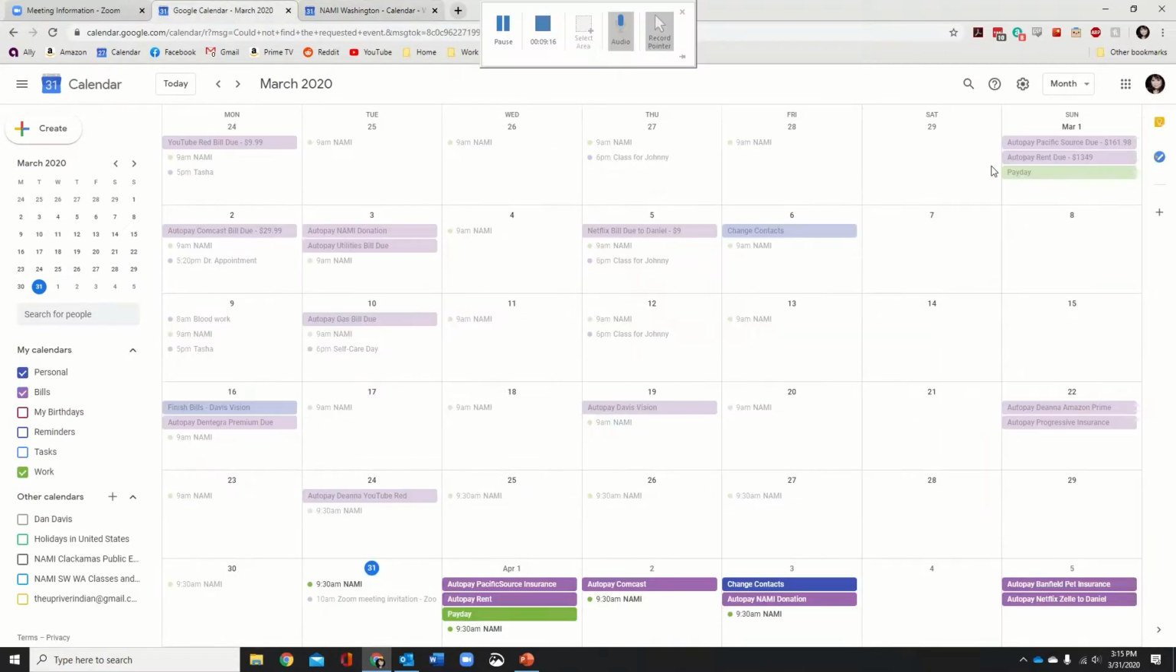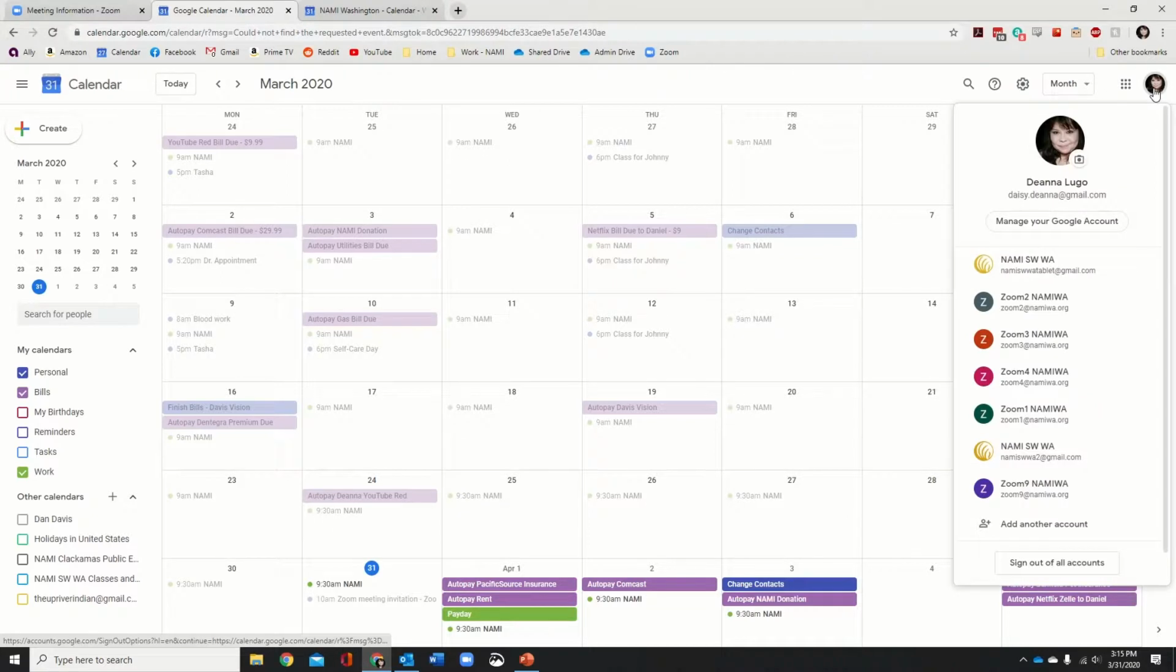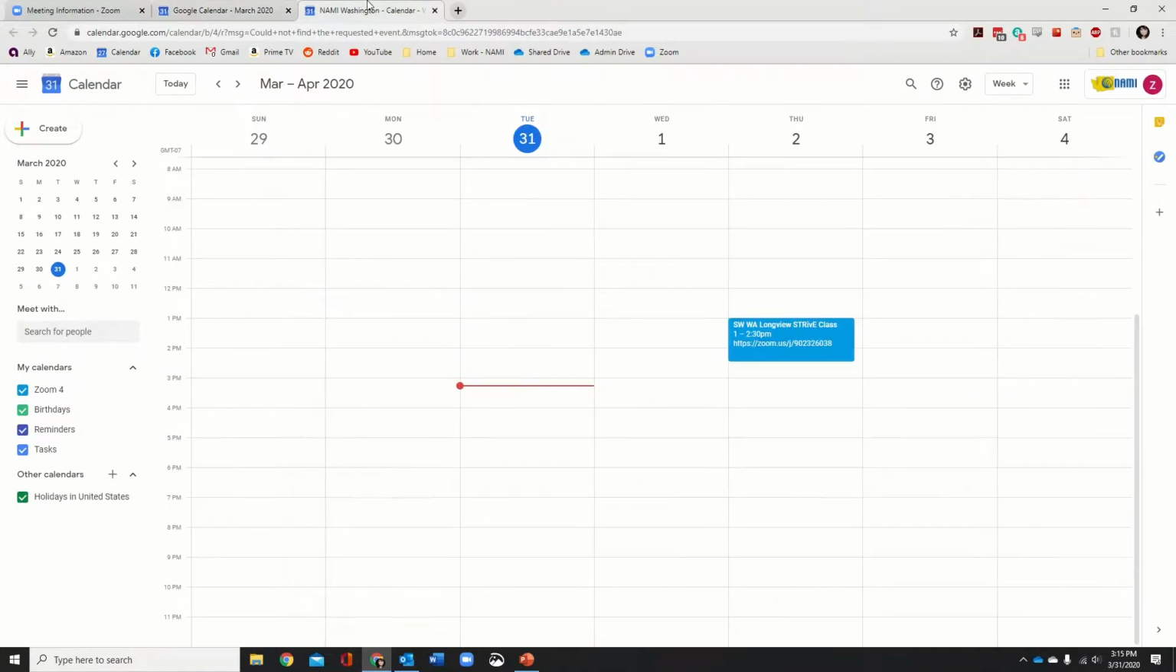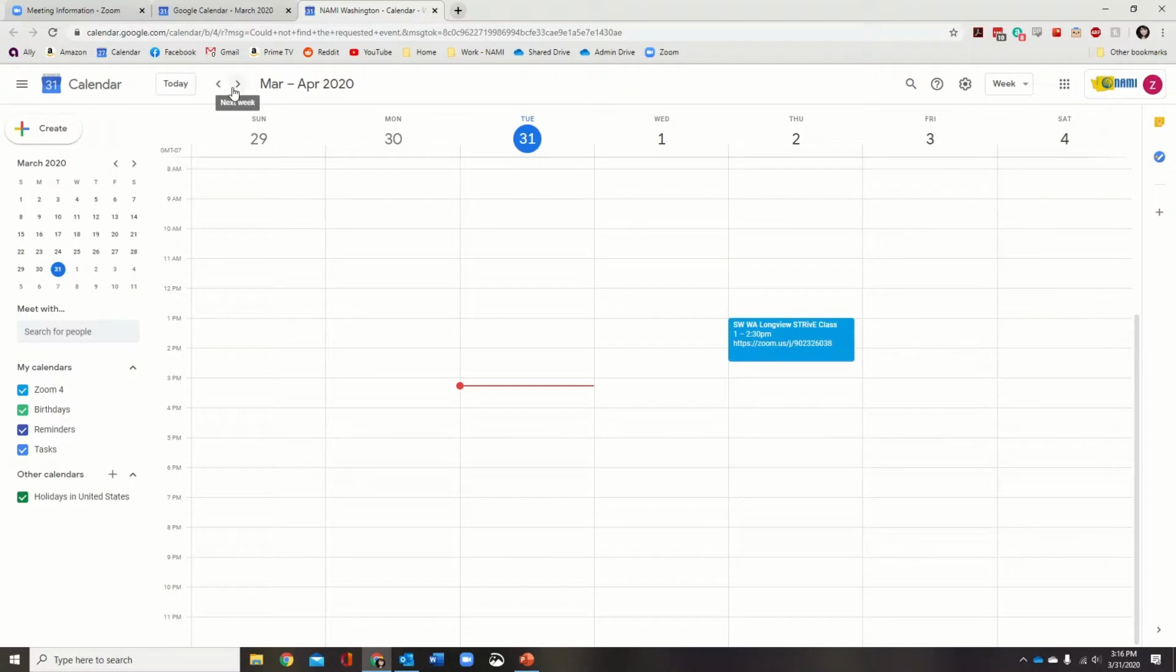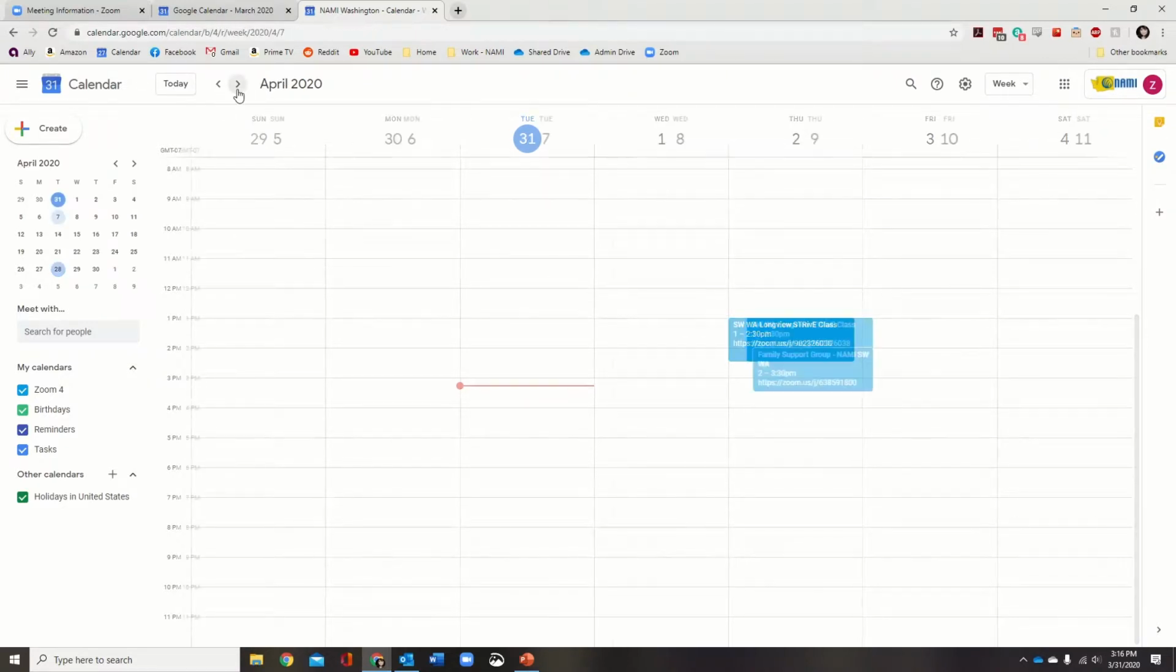So you can switch it by switching to here, your personal account. You can switch to whichever Zoom calendar you want to do. So I switched here to the Zoom 4 account, and I'm going to look for my meeting. So this is this week. It's Tuesday, March 31st. So here's our family support group that we've scheduled. It's from 2 to 3:30. Okay, awesome. Now we know.